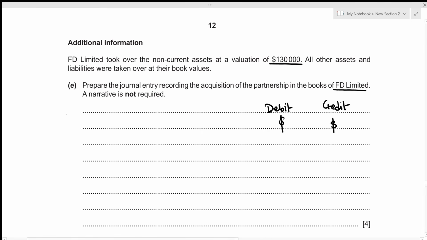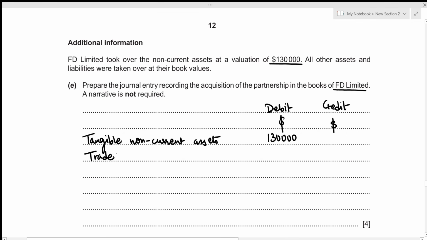Let's write down our non-current assets value, which is 130,000. So assets are going to be recorded on the debit side, like I said before. We can write it down as tangible non-current assets because it does not account for goodwill. And this has a value of 130,000. And what we're told is all other assets were taken over at the net book value. So let's write down the assets' names.